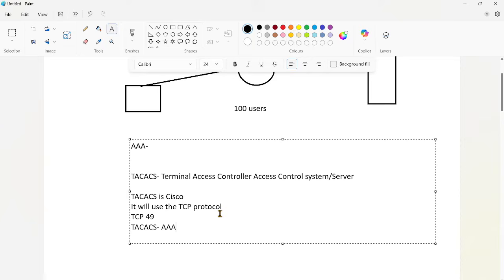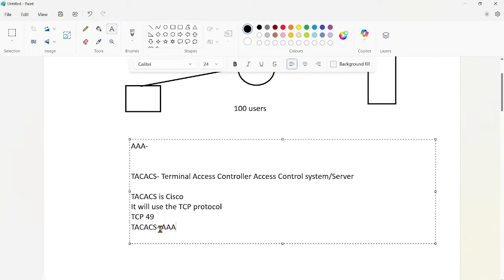We will be having triple A, right? So first it will send an authentication, and after authentication is done, it will send an authorization request. Once the authorization request completes, it will send an accounting request. But in RADIUS, it is not like that. Authentication and authorization will be sent in a single message. Once that is completed, then accounting will happen.